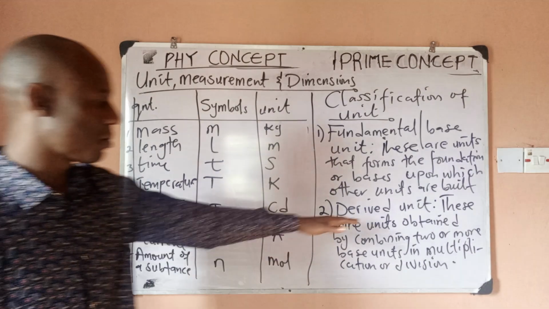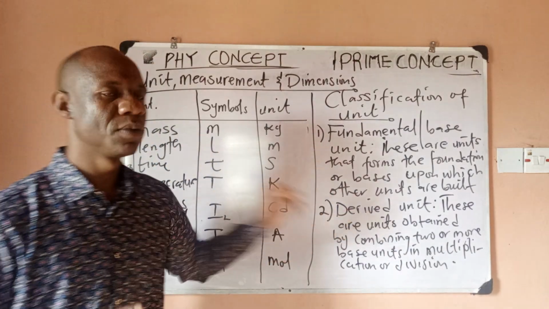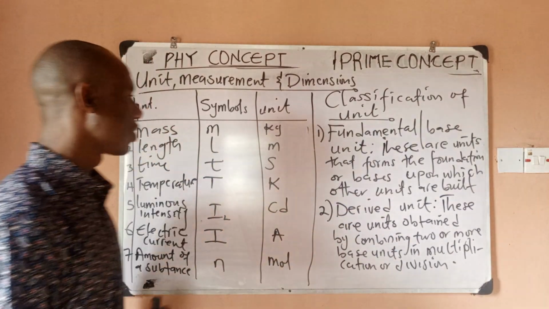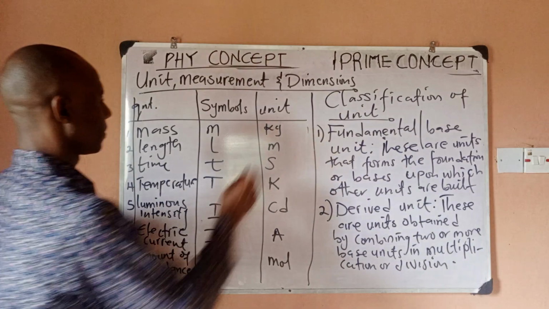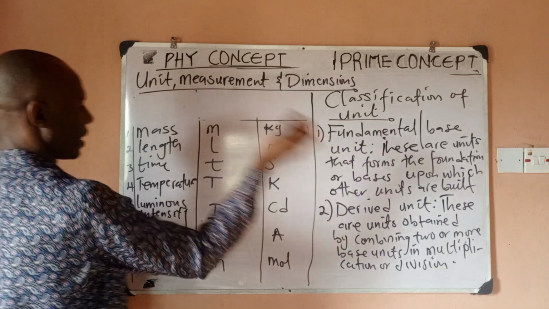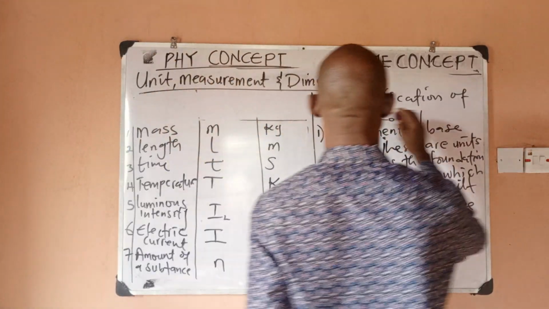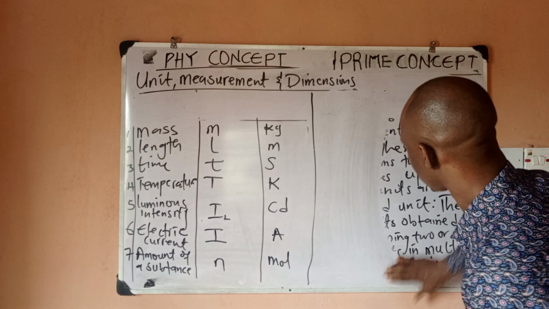Once you know these seven, automatically you know derived units, because anything that does not fall here should be here, right? Yes, so we're going to give examples of derived units. Okay, let me leave this part. Let me rub this out for now.